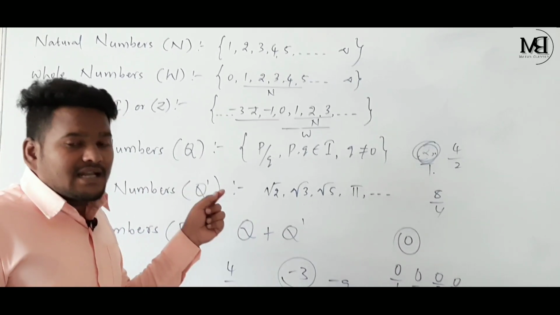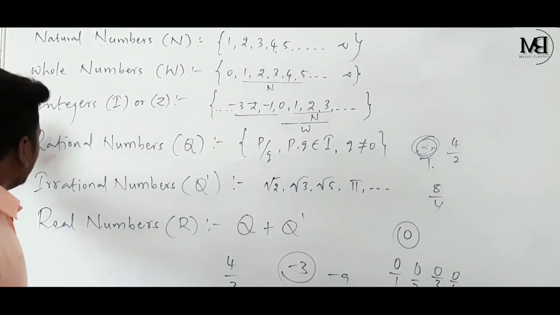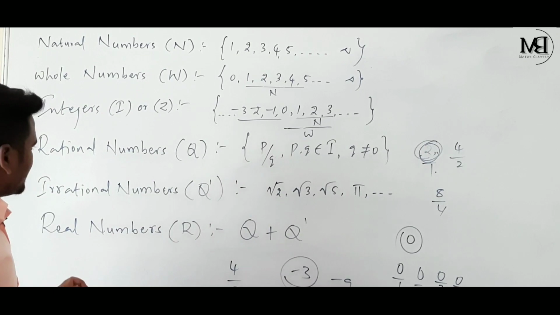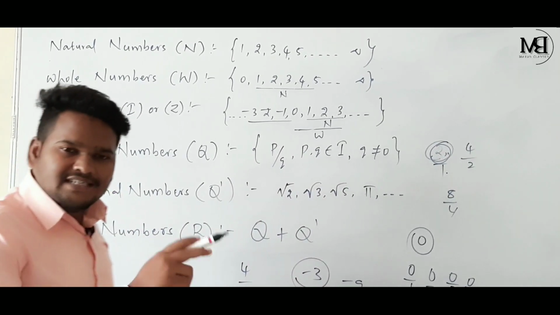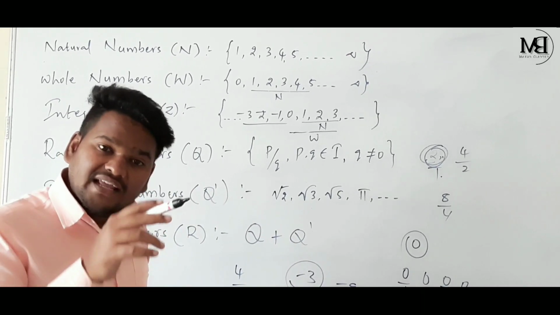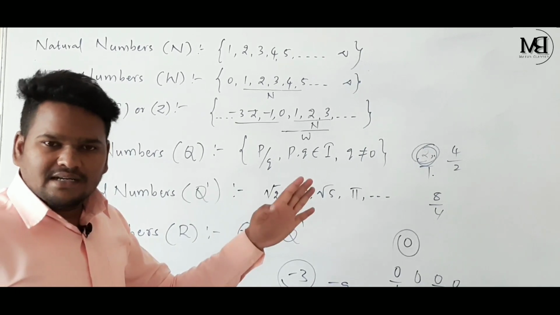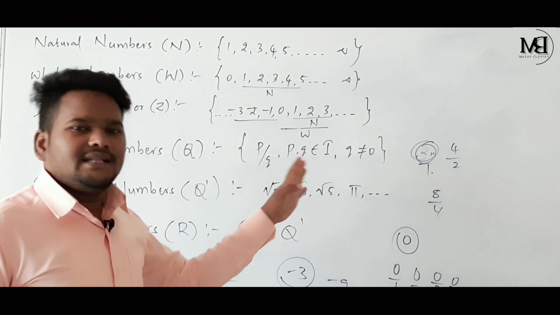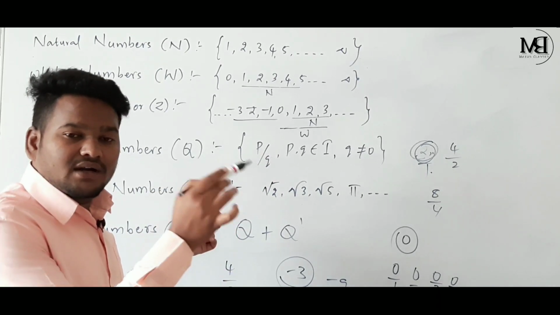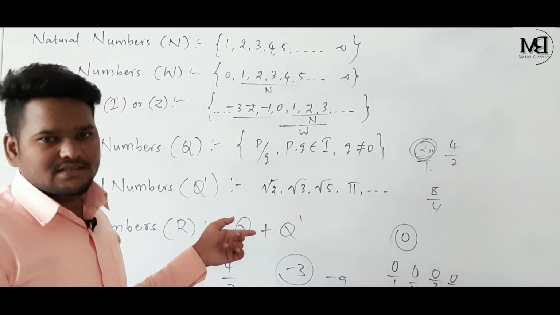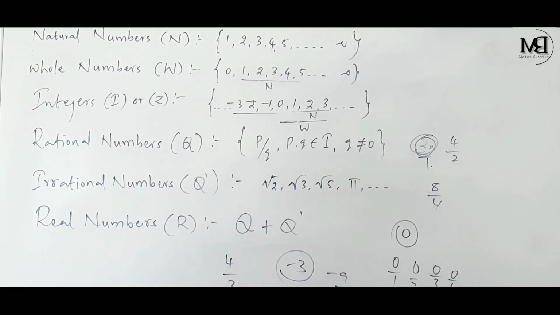Means every rational number is not a natural number. Every rational number is not a whole number. Every rational number is not an integer. But every natural number, every whole number, every integer is a rational number. Got my point? All the natural numbers, all the whole numbers, all the integers are rational numbers. But all the rational numbers are not natural, not whole, not integers. Got my point? Yes. Hope you understood here.